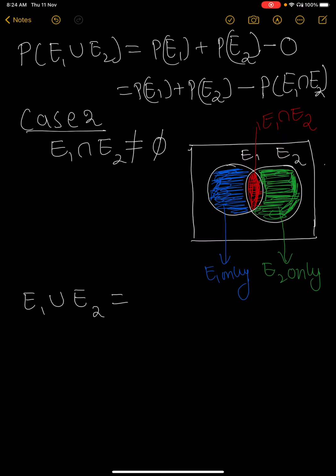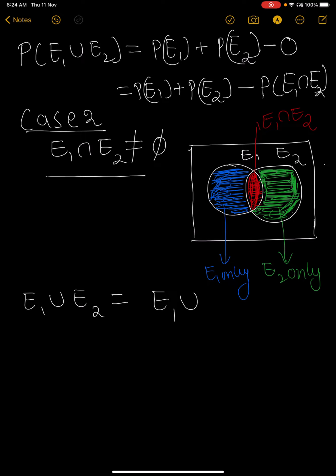E1 means the total E1 we have to take, and union E2 means here you see E2 only. This E2 is the green part only. E1 means the blue and red part is the E1. Union means you have to take all of these.